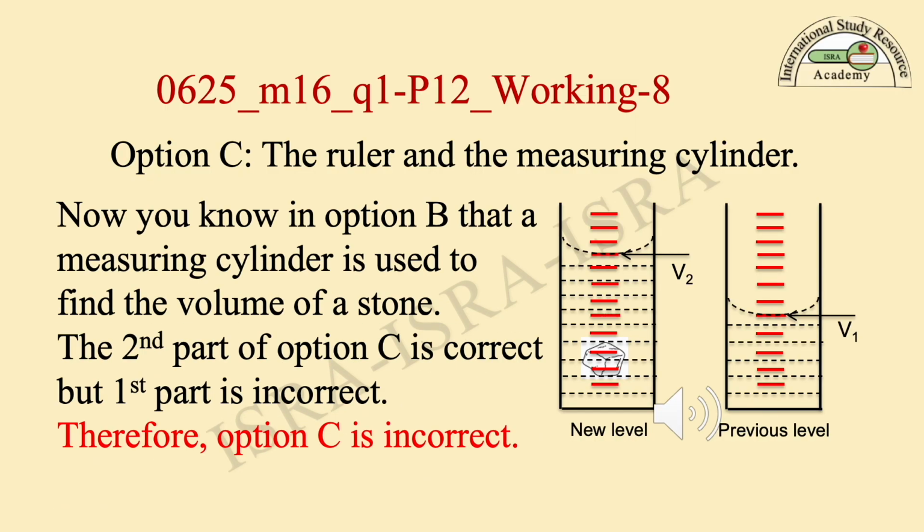Working step 8. Option C, the ruler and the measuring cylinder. Now you know from option B that a measuring cylinder is used to find the volume of a stone. The second part of option C is correct, but the first part is incorrect. Therefore, option C is incorrect.